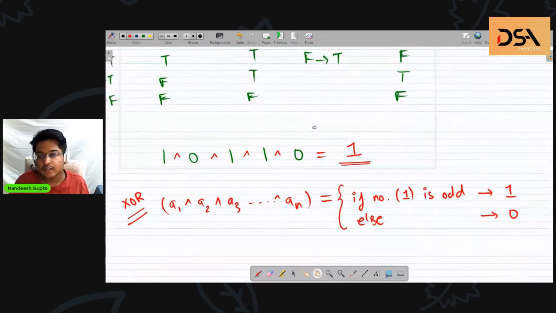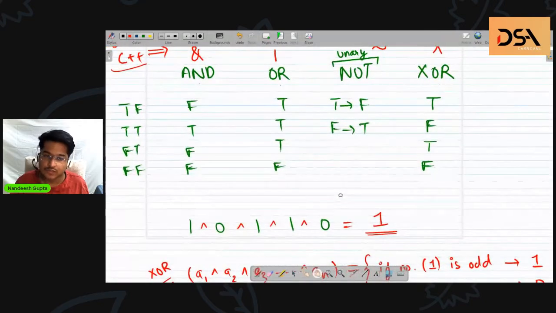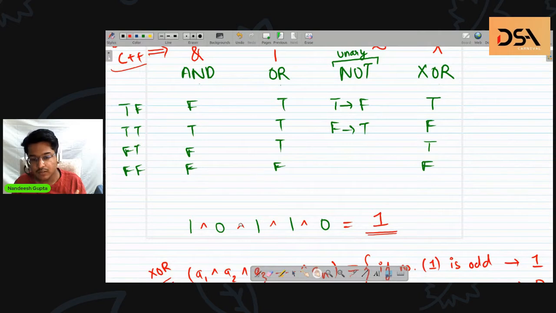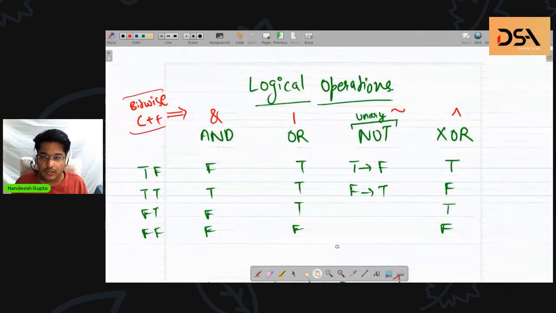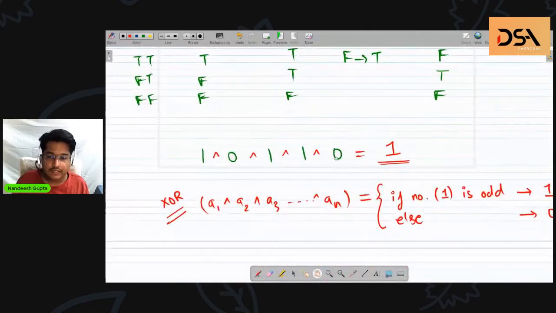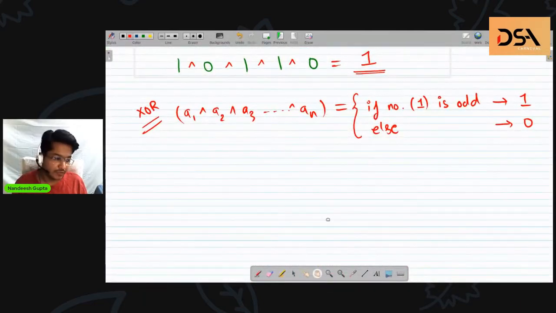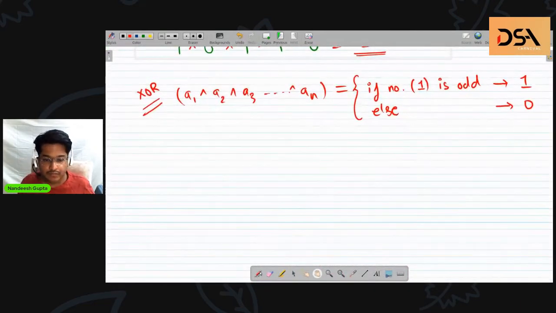Similarly, you guys can derive for AND and OR as well. For AND, if every single value is set, then AND is 1. And for OR, even if a single value is set, then the answer will be 1. So this is logical operations. And the next step after this is bitwise operations. So what are bitwise operations?